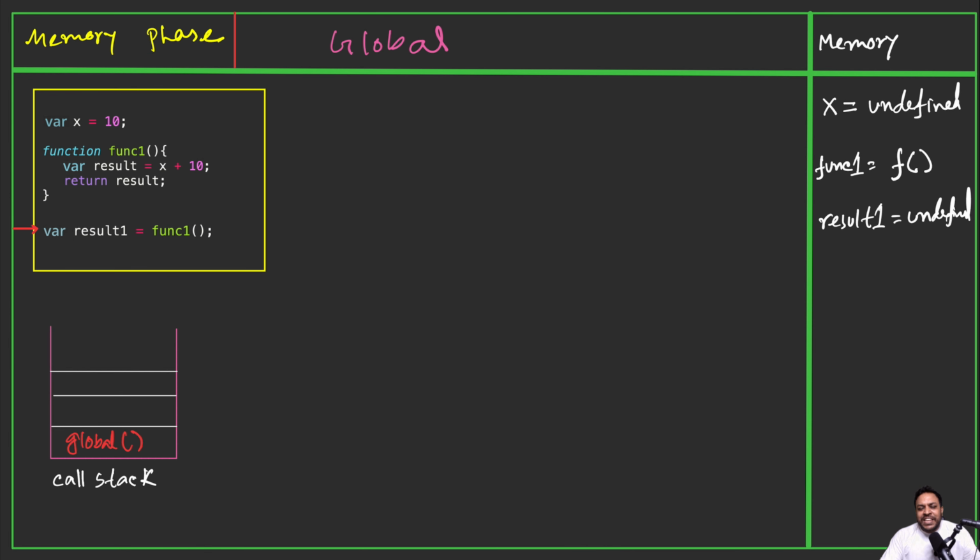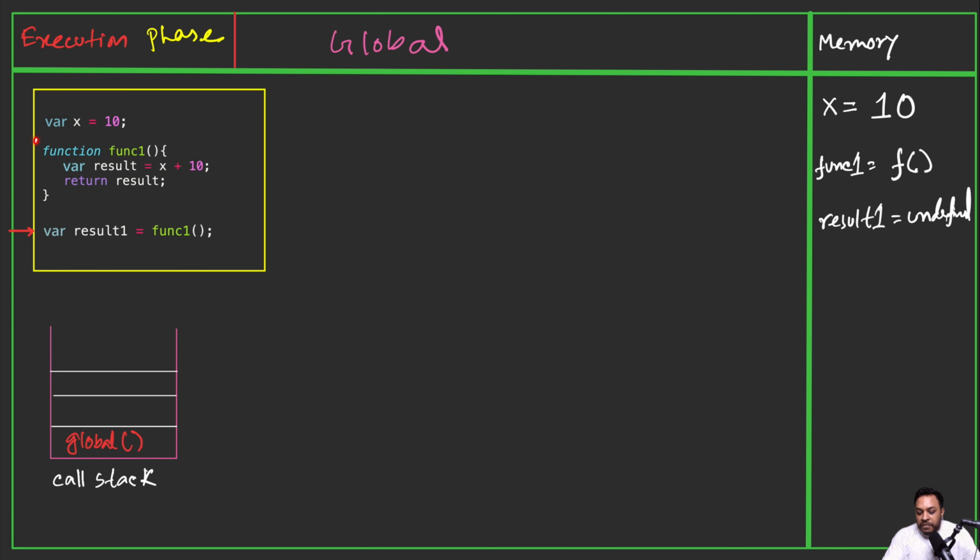Now the execution phase will start. So now let's execute. This line will be executed first. What will happen here is that in this x, it will store this 10. So here it will be 10. Okay. Now in the execution phase, it saw this is a function declaration. It will not do anything and it will come here, and here the function is called.